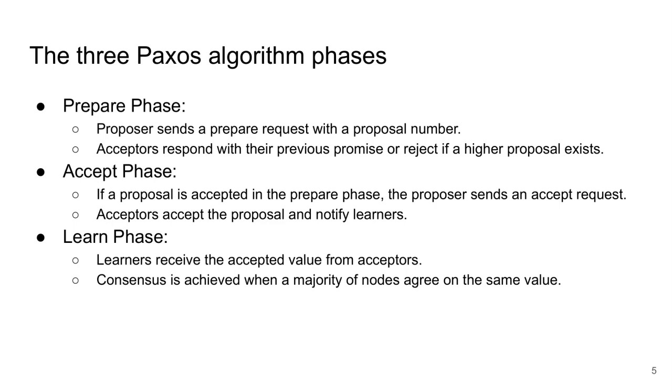Then in phase 2, the accept phase, if the proposal gets enough promises, the proposer sends out an accept request with the proposed value. Acceptors, if they haven't accepted any other proposal, accept it. If a majority of acceptors present in the system accept the proposal, it becomes chosen. In phase 3, the learn phase, the learners get to know the chosen value from the acceptors. Once a majority of nodes agree on the same value, consensus is achieved.